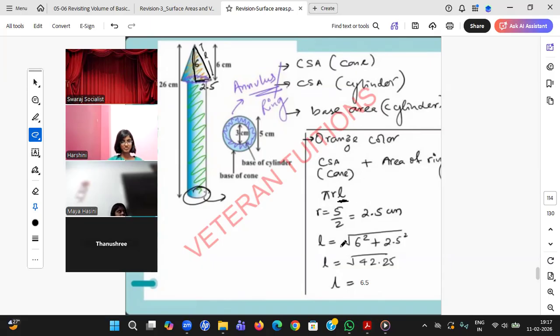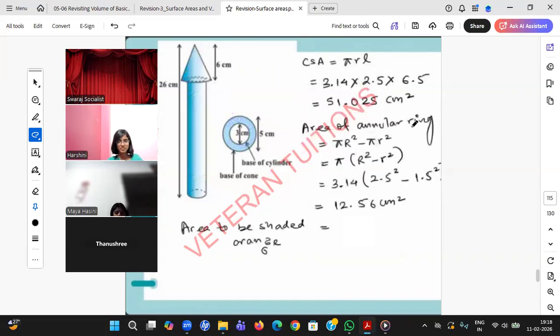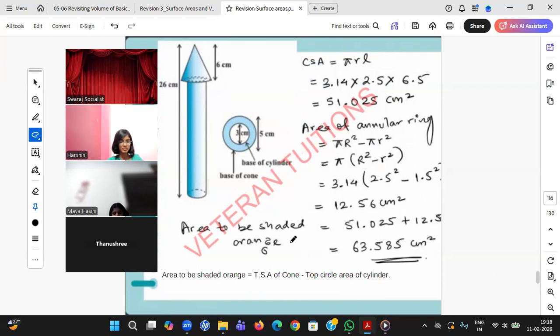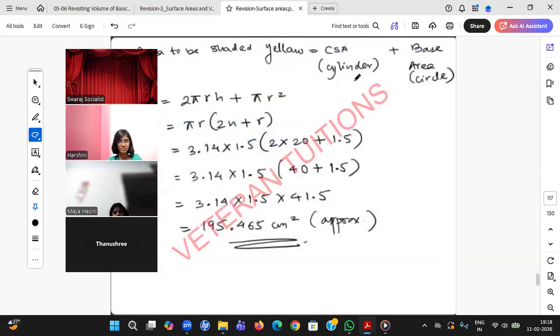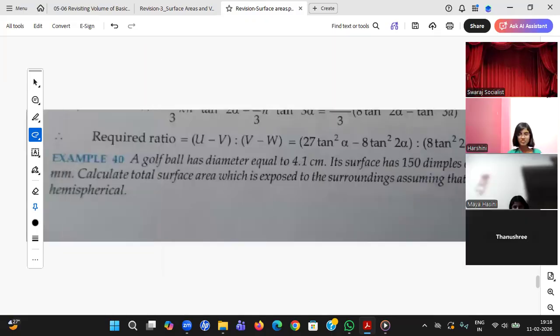Okay? So CSA of a cone, once you got L, pi R L is the direct formula, and area of the annular ring, we have a direct formula like this. Yes, now it is the orange color. Now with the yellow color, CSA of a cylinder plus base area. CSA of cylinder is 2 pi R H, base area is pi R square. Rujita, understood? Yes, sir. Got it. Okay, next question on the screen.